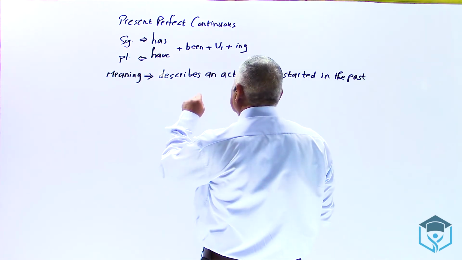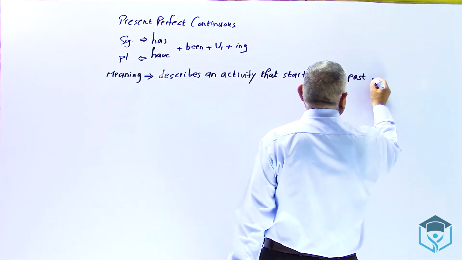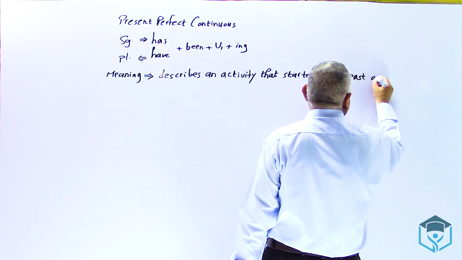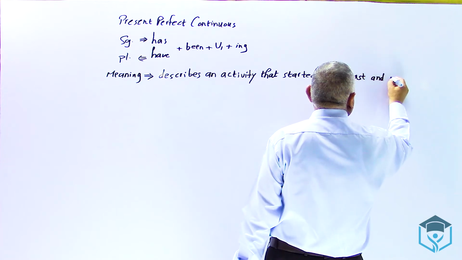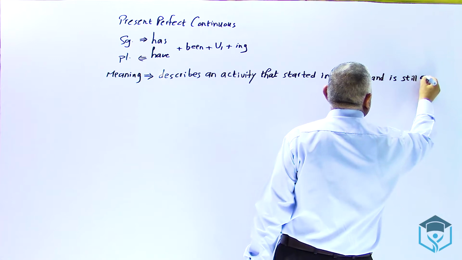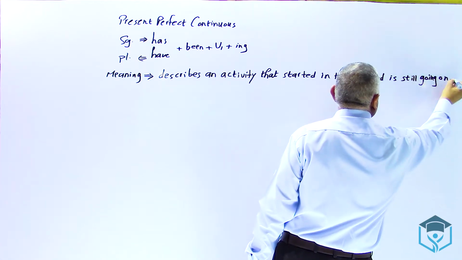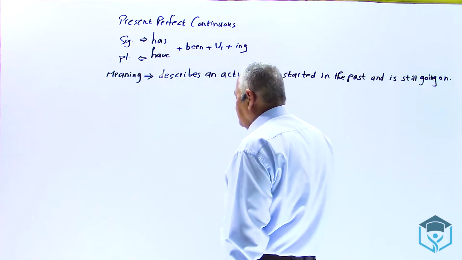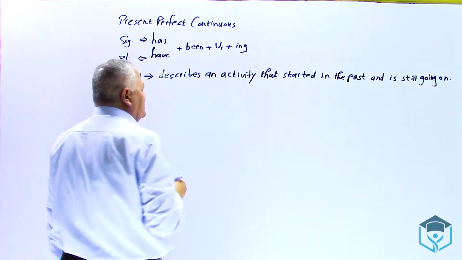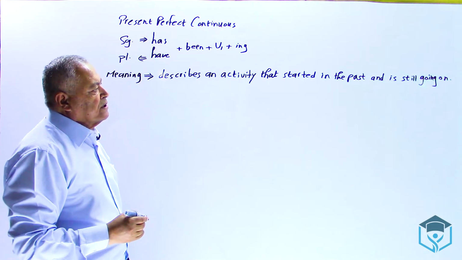But in the case of the present perfect continuous, the activity is still going on, and until now. It describes an activity that started in the past and is still going on.